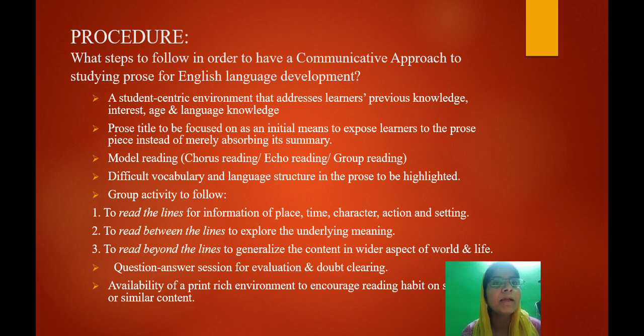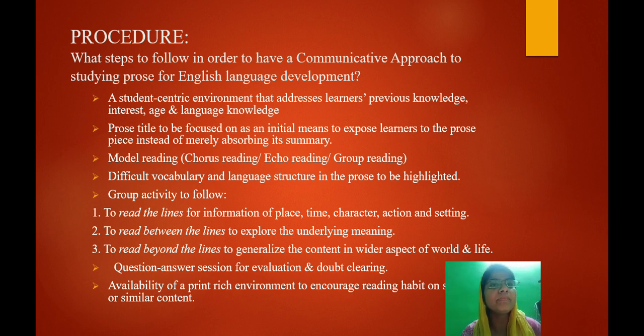Model reading means she will be reading it in a proper intonation, voice modulation and pronunciation. You know what model reading is, and that can be carried out in various ways. Chorus reading can be done like once the teacher reads and then the entire class repeats. Echo reading is when teacher and student are reading at the same time. Group reading, the class can be divided up into groups and each group can just repeat how the teacher has